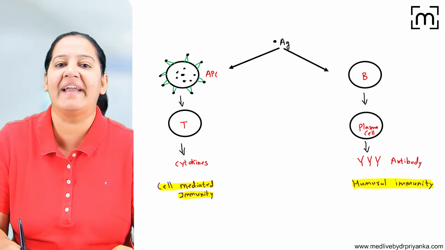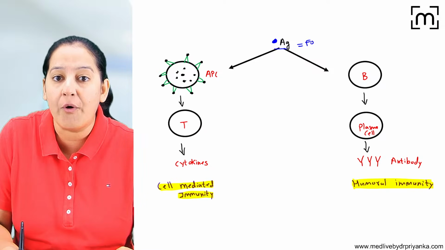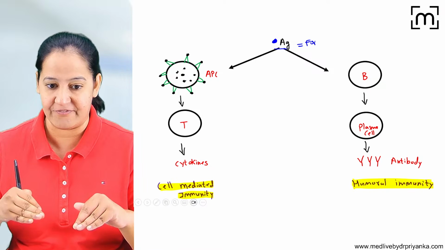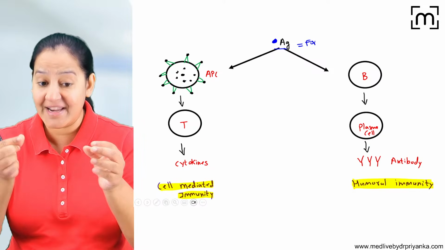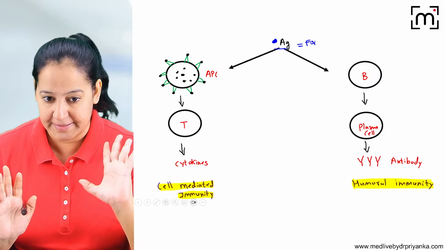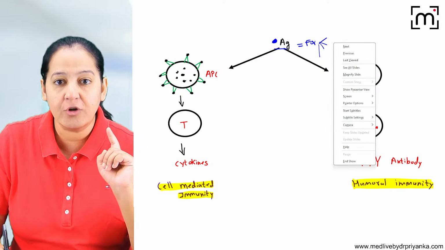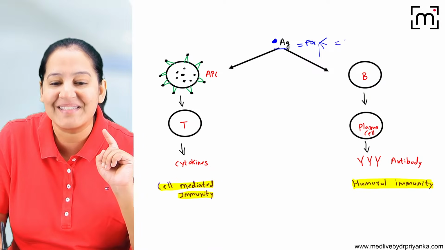So let's start with the antigen. Who is the antigen? Antigen is anything that is foreign to the human body, apart from self. We have self tissue, and anything foreign that enters the human body, we call it an antigen. Antigen is a foreign particle. It can be bacteria, virus, fungus, or parasite. Better to call this antigen a terrorist.